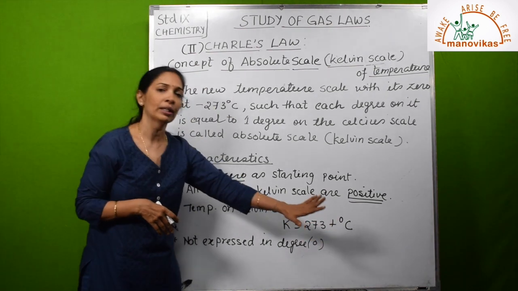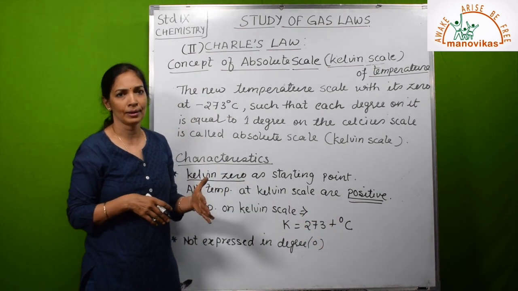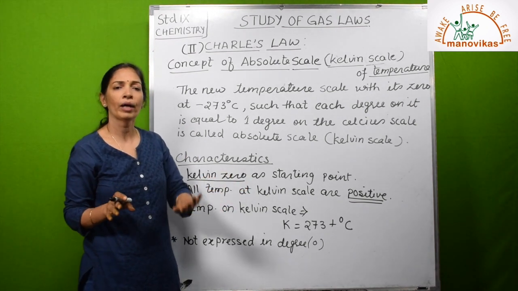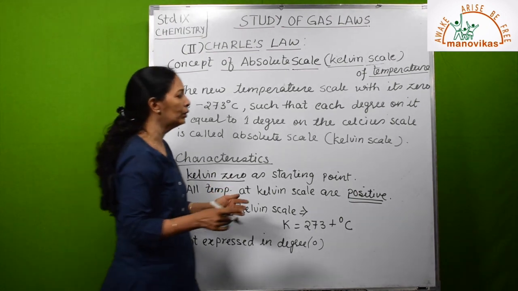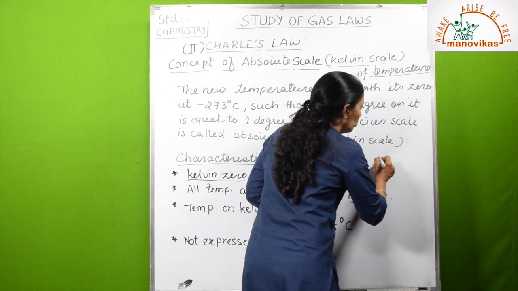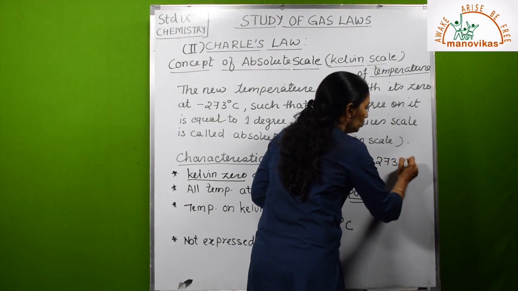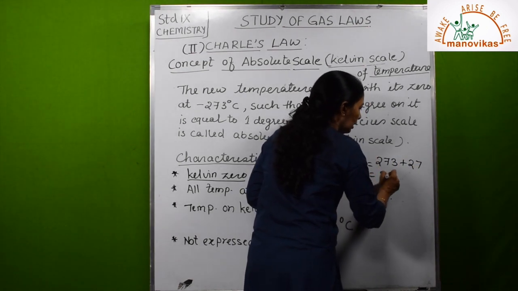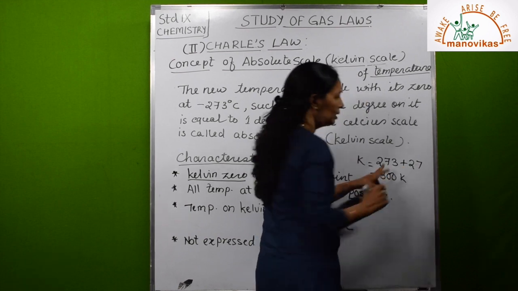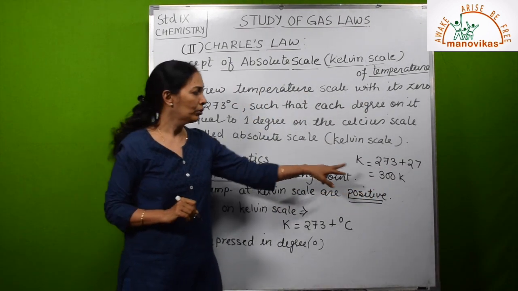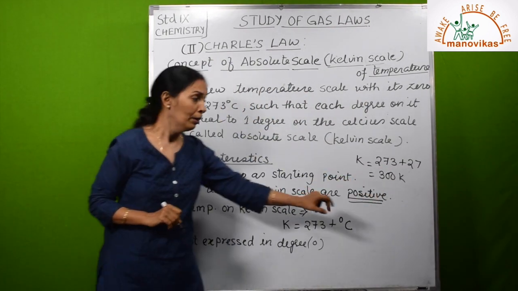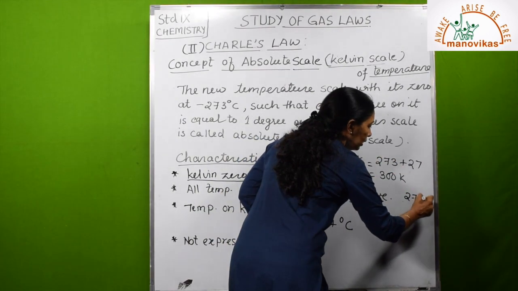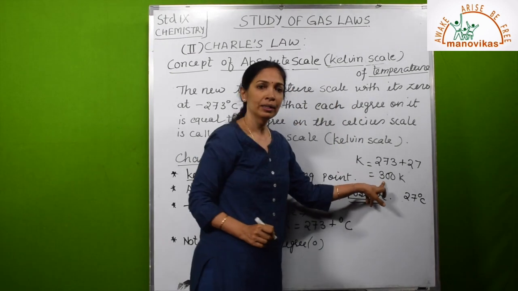So if the temperature is 27 degrees Celsius, let us suppose today's room temperature is 27 degrees Celsius, I have to express it in Kelvin. So what I will do, I will add 273 to this 27. So Kelvin will be equal to 300. So on the Kelvin scale, the temperature is 300 K. Now see the difference. In Celsius it is 27 degrees Celsius and in Kelvin, 300.